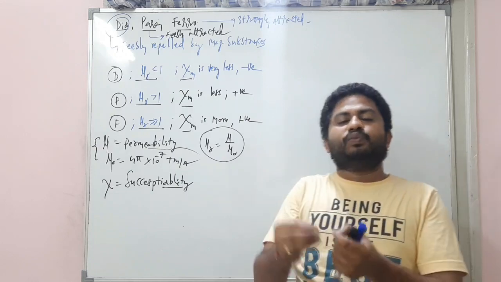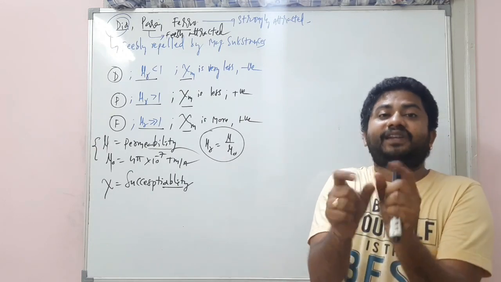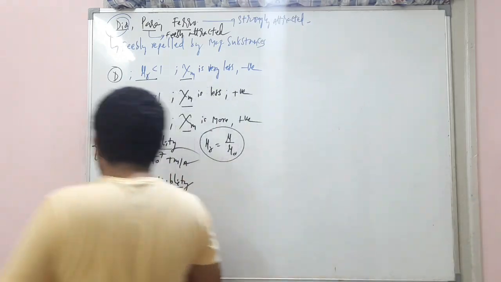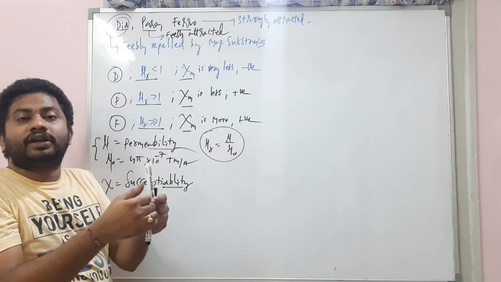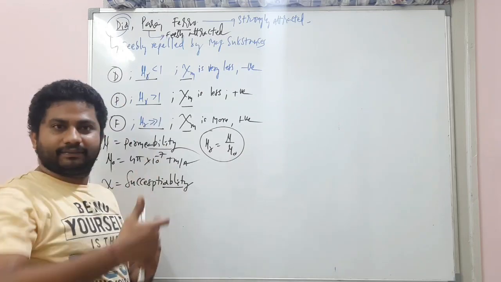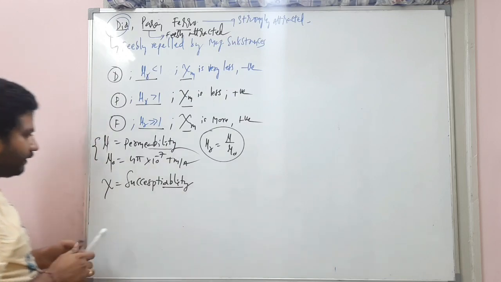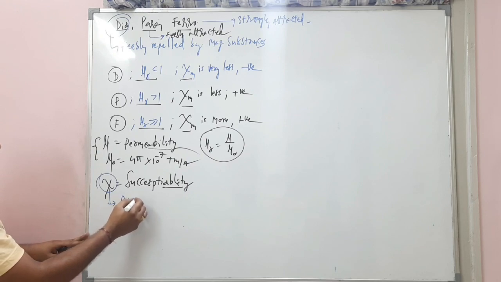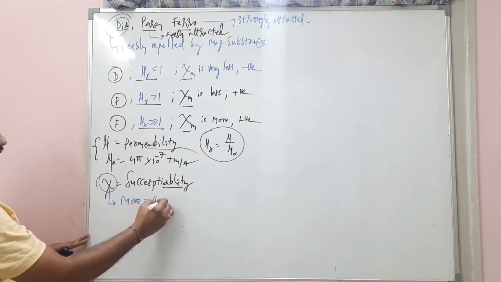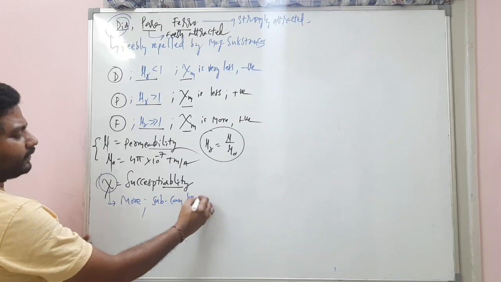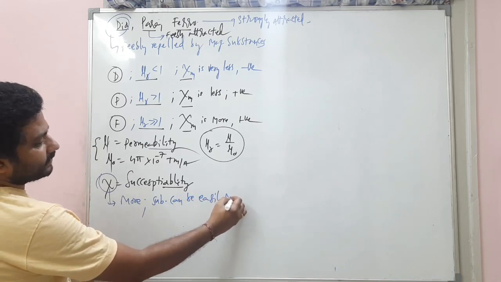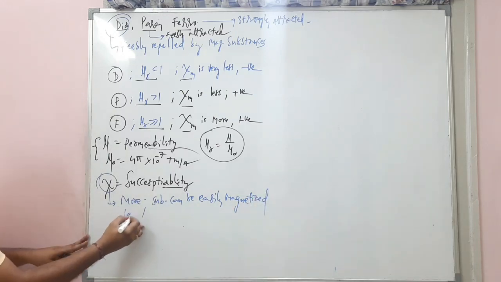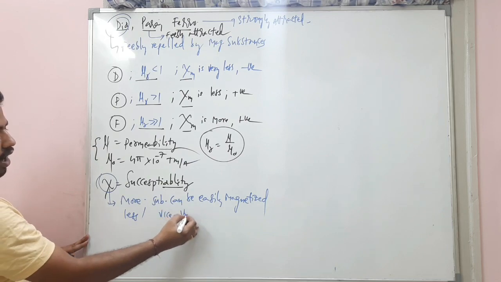So if the xi value is more, the particular substance will exhibit more magnetic properties. Simple. And that particular substance can be magnetized easily. Understand? So for example, if the xi value is more for a substance, that substance can be easily magnetized. If the xi value is less, it's vice versa.